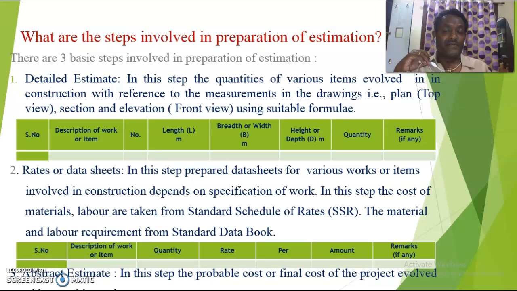this sheet. Number two, rates or data sheets. In this step, data sheets are prepared for various works or items involved in the construction depending on the specification of work. The cost of materials and labor are taken from the standard schedule of rates. The material and labor requirements are taken from the standard data book. Already in step number one, you calculated the total quantity of work. In this way, you have to calculate each and every item of work.